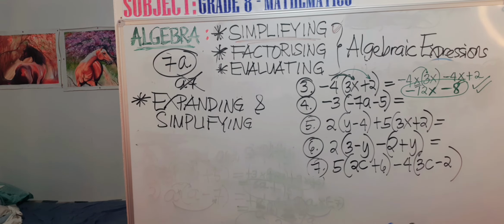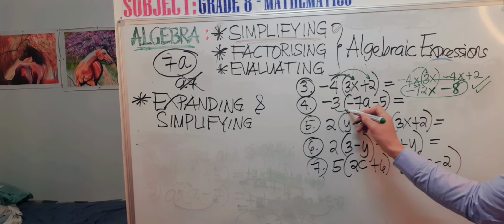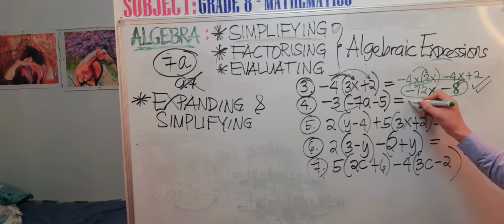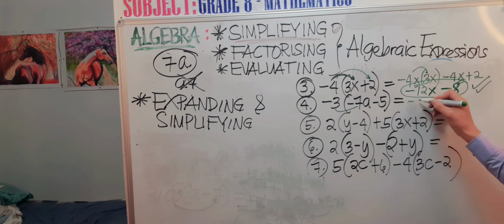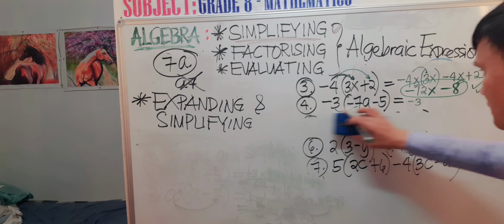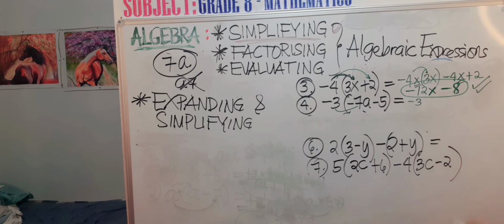Okay, so we have number 4, which is negative 3 times negative 7a. Let me remove number 5 for now and I'll do it later.